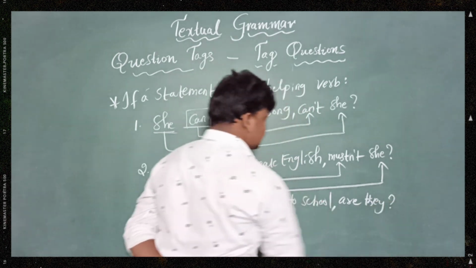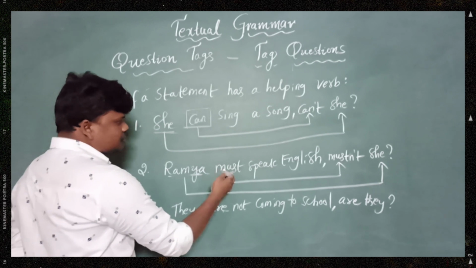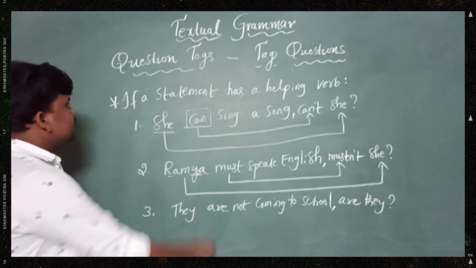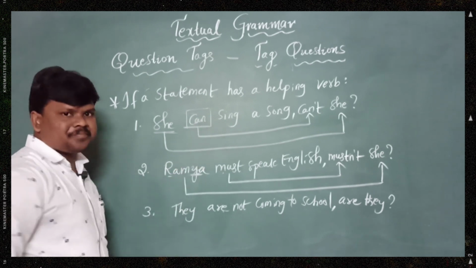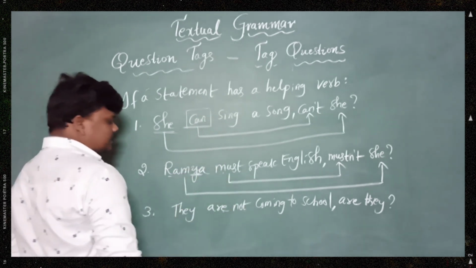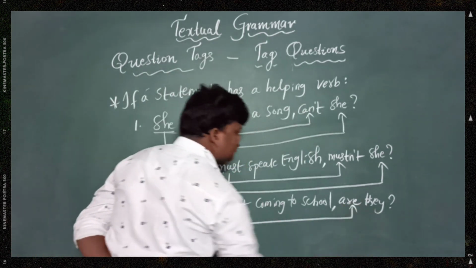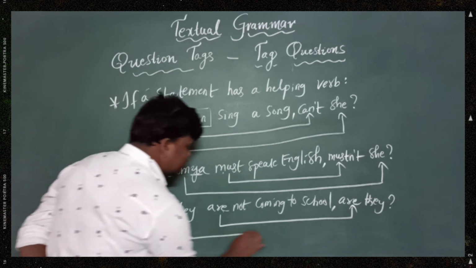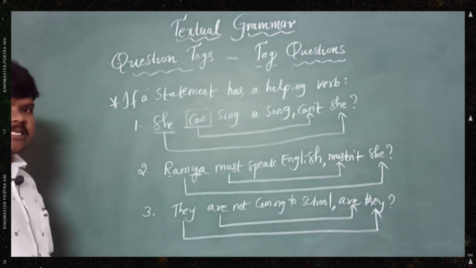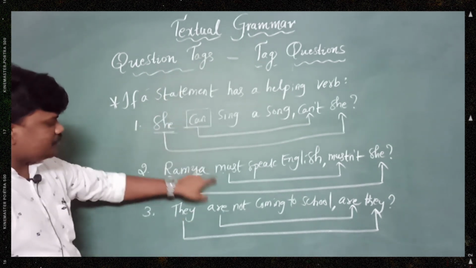Here it is negative, there positive. If it is positive, there negative. This is called question tags, my dear. If a statement has a helping verb, we write the tag with the helping verb. So this is a question tag if a statement has a helping verb, right?